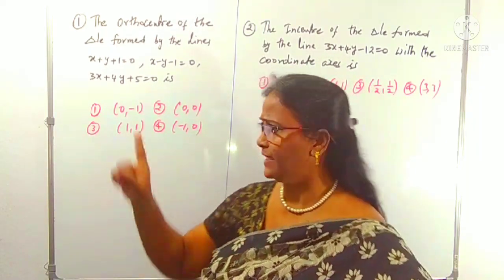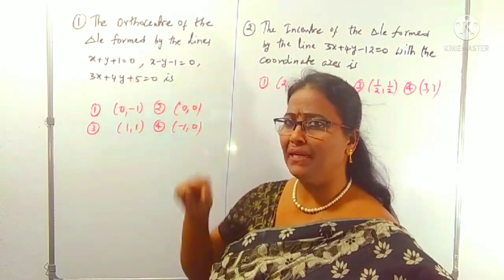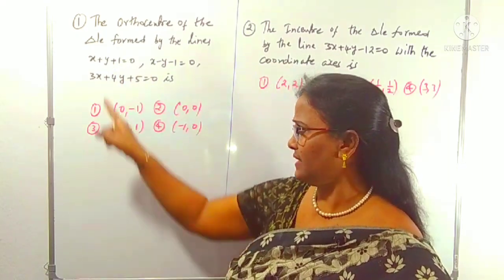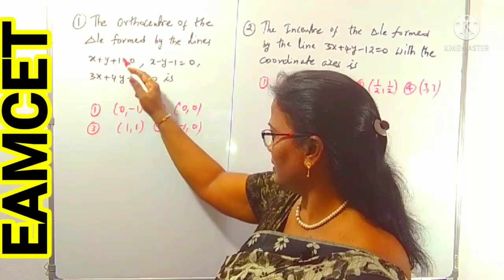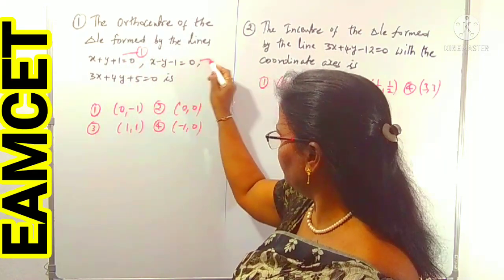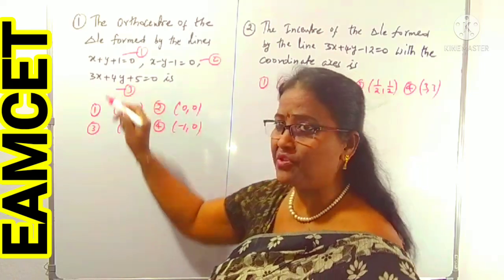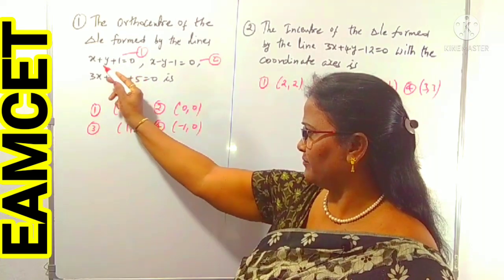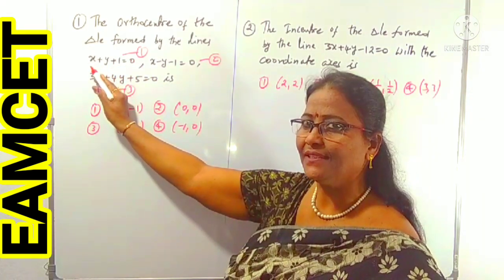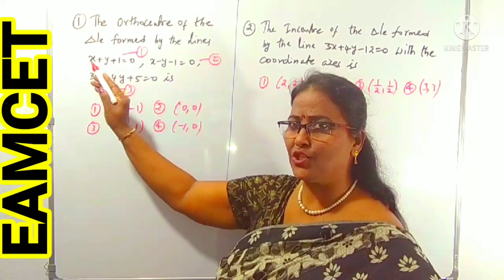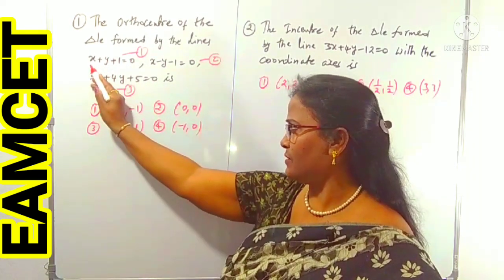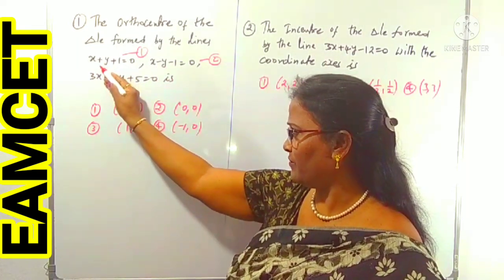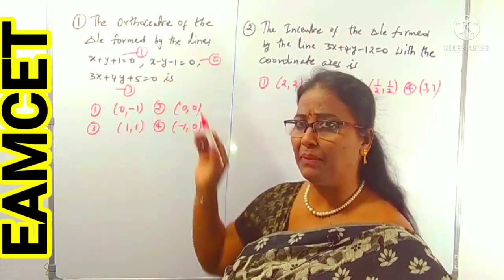First, concentrate on the given lines. Do these form a right angle triangle or not? That is the most important first case. This is equation 1, this is 2 and this is 3. There are 3 equations, because the sides of the triangle are 3. From equation 1, the slope of this line, in the form minus a by b, as I said already in part 1, is minus 1. The slope of the first line is minus 1, the second line is plus 1.